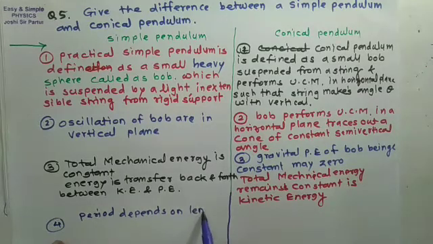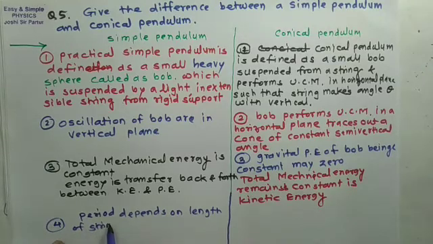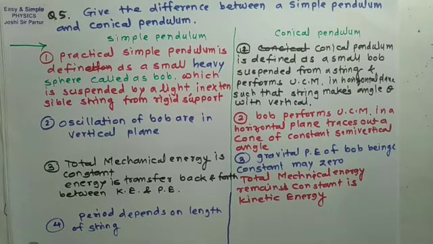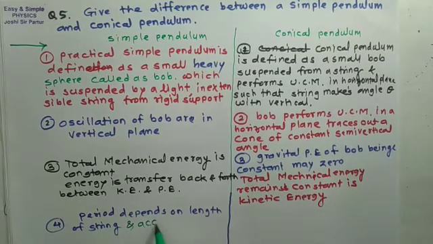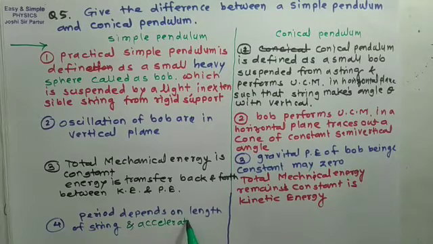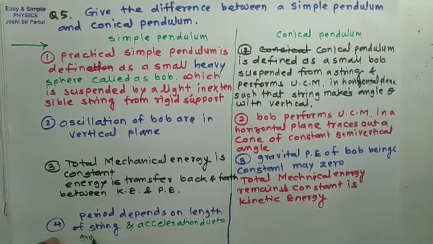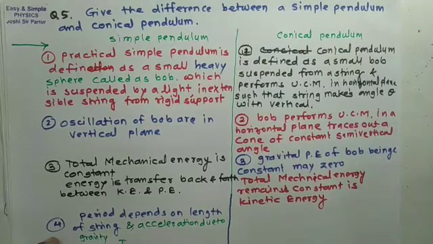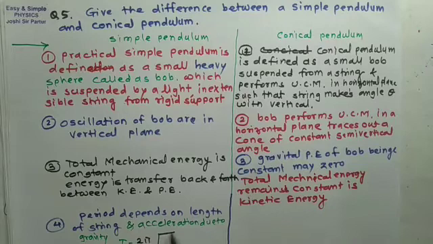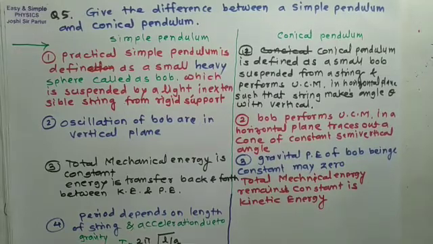And lastly, the fourth difference is that the time period depends on the length of string in a simple pendulum, and acceleration due to gravity. So time period is equal to 2 pi square root of L upon g.